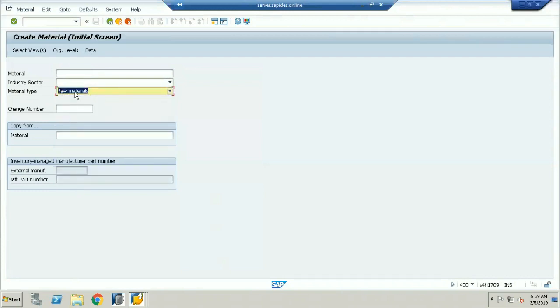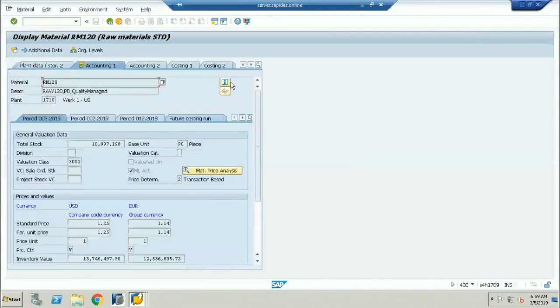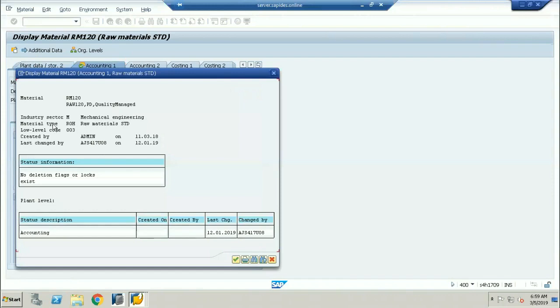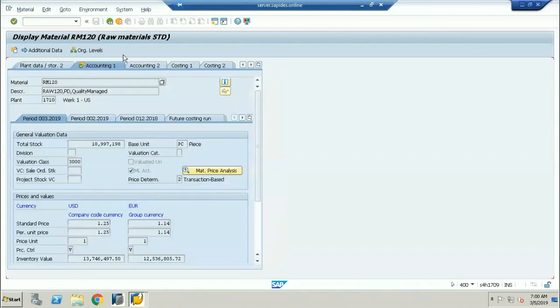You can see that information in the material type after you create. If you go into the information on the material, you can see what type of material it is. This is going to be called ROH, which has been created by so and so, on which date. Any changes have happened? Yes, the changes have been made by so and so person on so and so dates. You can see here, this is exactly the information about the material. And as I know, this is the raw material.